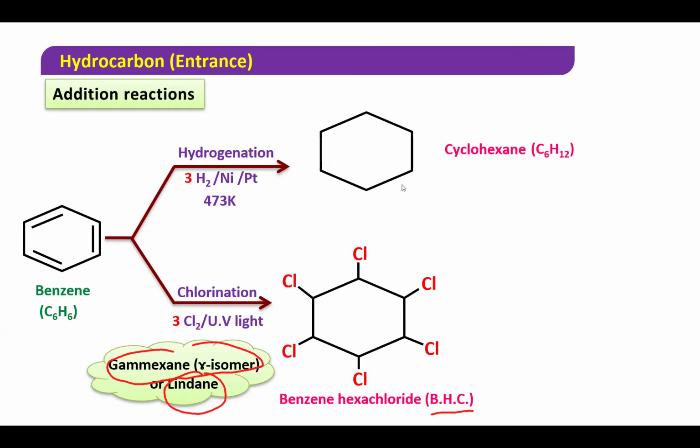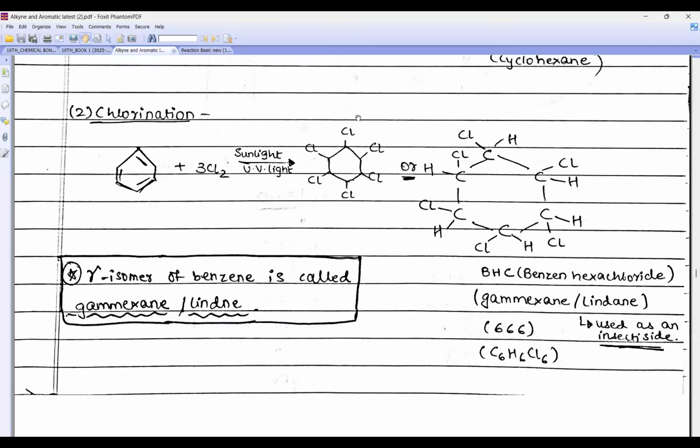So look here, I have given you this. Look, this is my benzene, chlorine. How many? One, two, three, four, five, six. So three. I can write it there. I have written this in a split form. So how many carbons are here, beta? Six carbons. How many hydrogens? Count. One, two, three, four, five, six. So six carbon, six hydrogen, and six chlorine. Therefore, it is also known as 666.